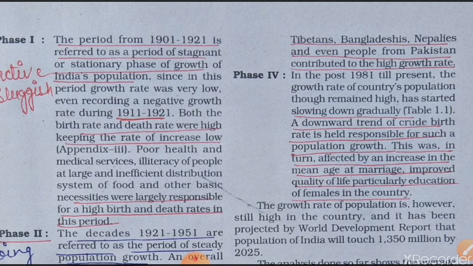In that time the growth rate of the country remained high, but our government and the people of India worked to decrease the annual population growth rate. There are some reasons behind it, like the increase in the mean age at marriage and improved quality of life, especially the education of females in the country.